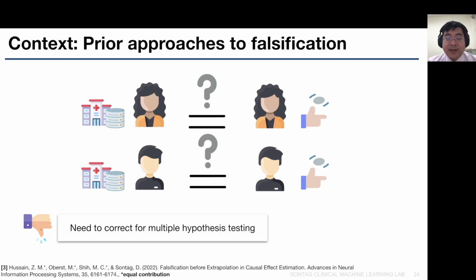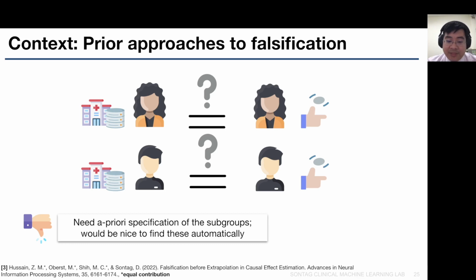However, because we divide the population into several groups, we need to correct for multiple hypothesis testing in this approach, which loses power. Also, we need a priori specification of the subgroups, and it would be nice to find these automatically and efficiently.